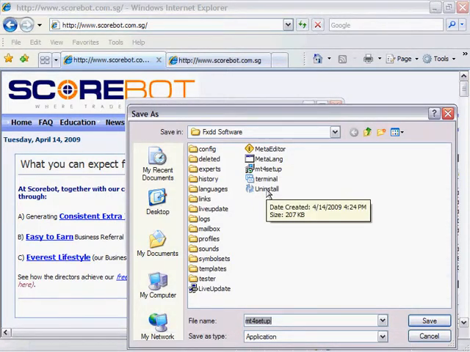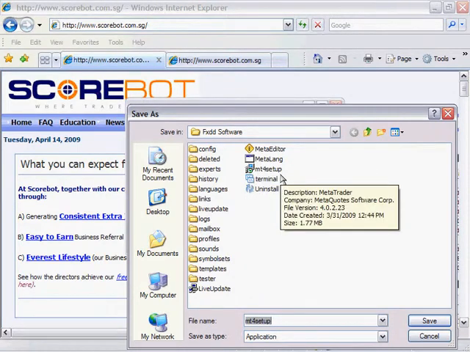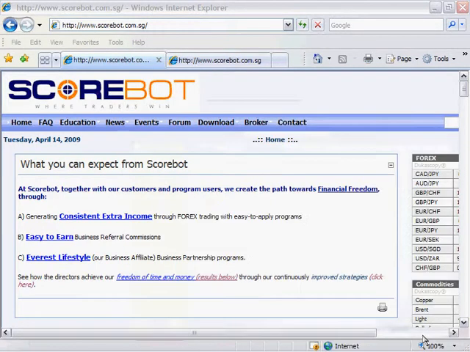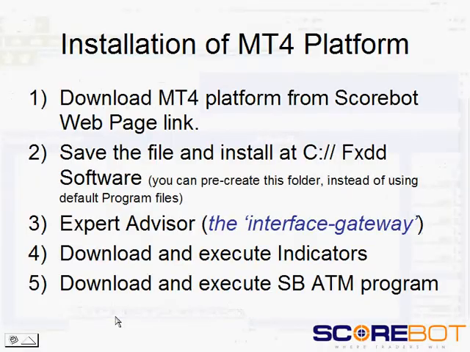So this is where you can download the trading platform and save it under FXDD. Once you save it, you will see an MT4 setup execution application like this. Just double click on it and it will run. Just follow the instructions. It's pretty straightforward. You can pre-create this folder instead of using the default program files. It is a lot easier to manage in this way.